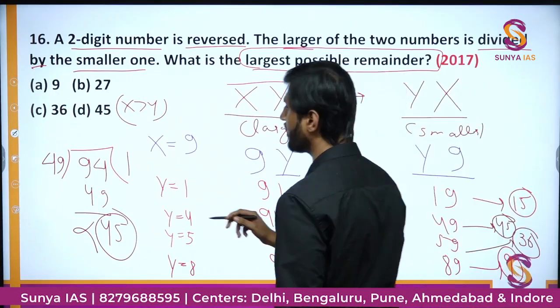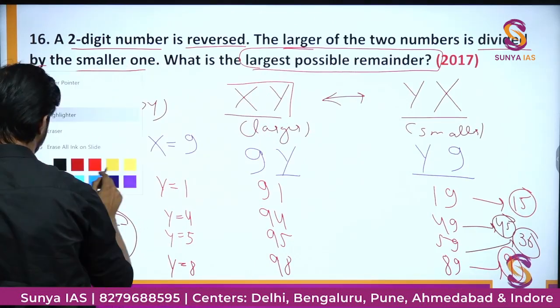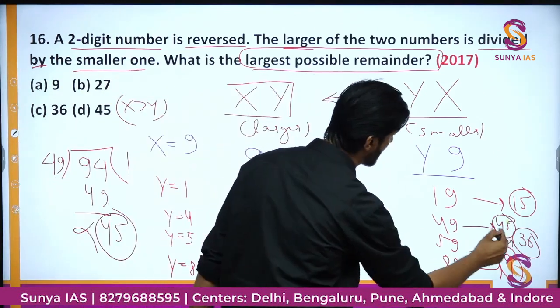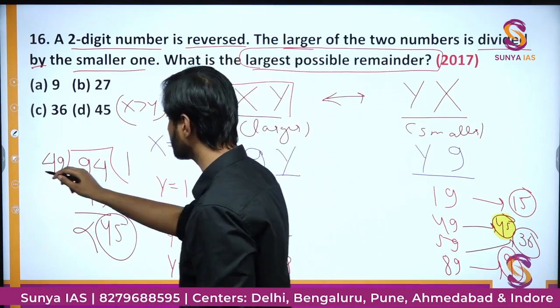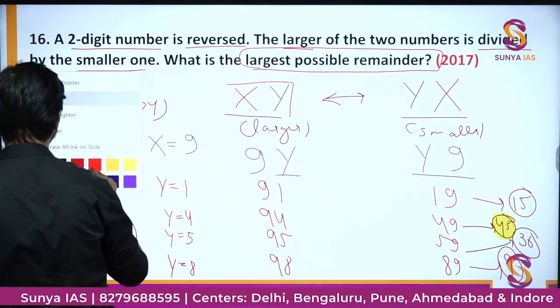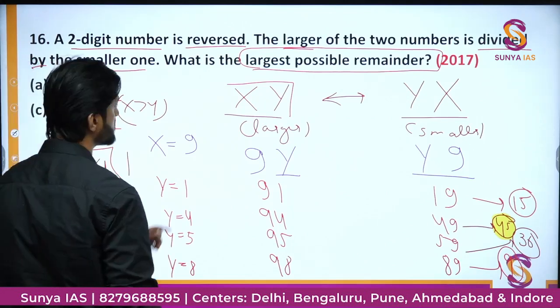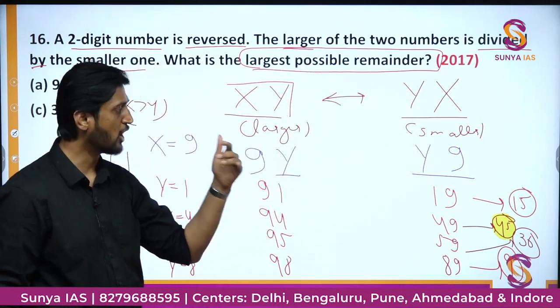As you can see from all the options, the highest value from all the hit and trials we did for different values of y, we get 45 as the largest remainder, and that is also option number D, so that one can be sure that greater than 45 there is no other remainder which is largest, and 45 is the largest possible remainder. And how did we get that?